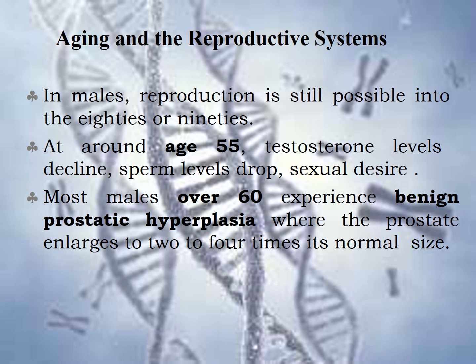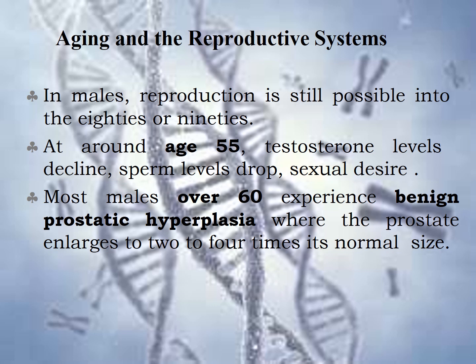When we consider aging and the reproductive system in males, a healthy man often retains reproductive capacity into his 80s or 90s. At about the age of 55, a decline in testosterone synthesis may occur, and this may lead to reduced muscle strength, fewer viable sperm, and decreased sexual desire. Although sperm production decreases 50 to 70% between the ages of 60 and 80, abundant sperm may still be present even in old age.